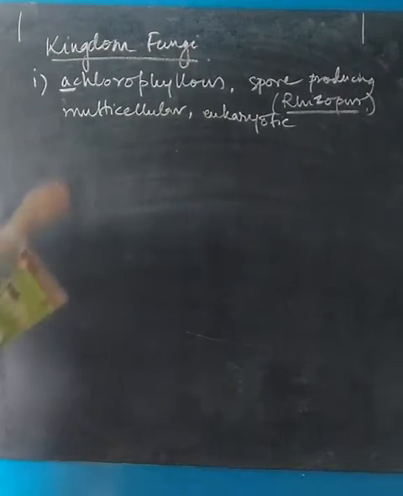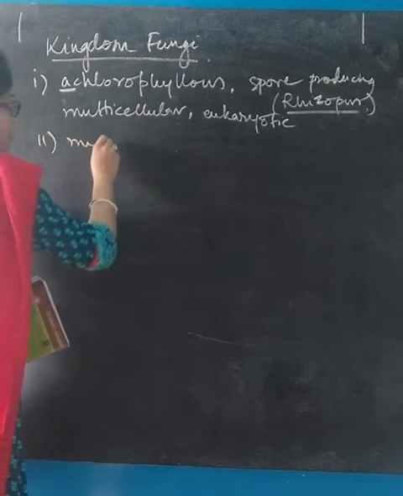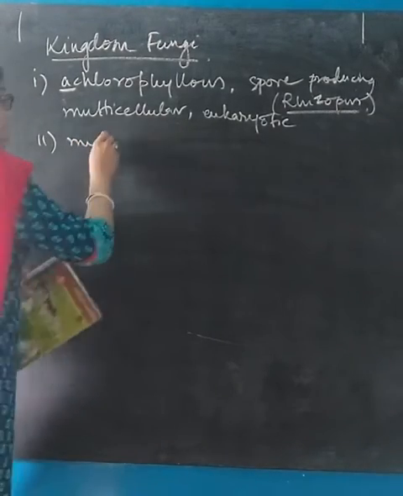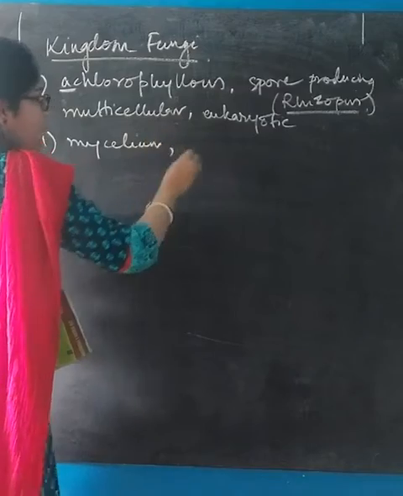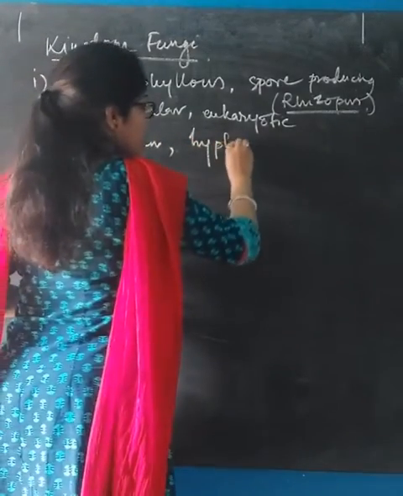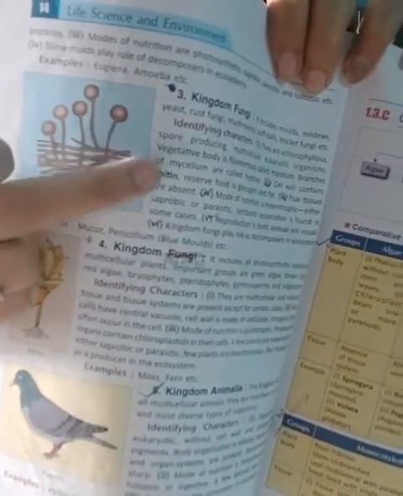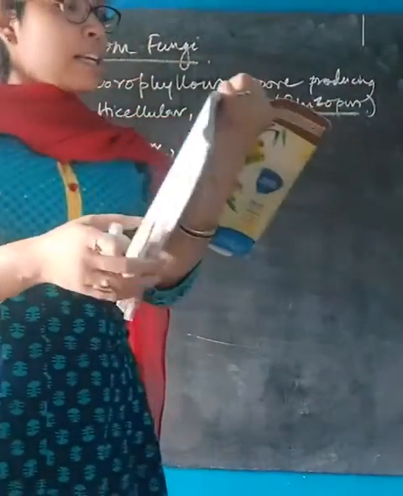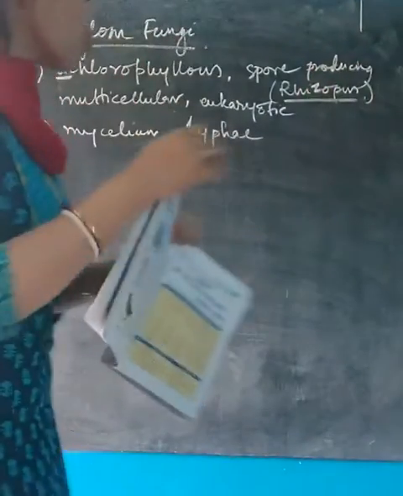Vegetative body is filamentous called mycelium. Mycelium is present, M-Y-C-E-L-I-U-M, and hyphae is also present. Now what is mycelium and what is hyphae? You can see the picture in your book. This whole part is known as the mycelium. The vegetative body is filamentous called mycelium. As you can see, filament-like structures are present here. So this whole thing is known as mycelium, and each of the branches of this filament-like structure is known as hyphae.